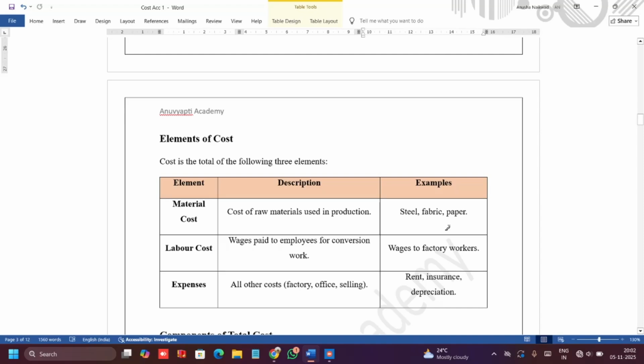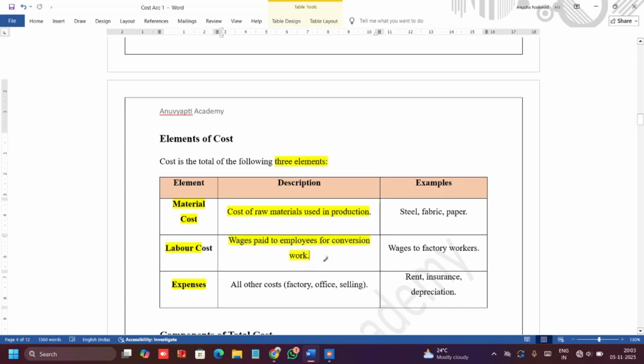Next is the very important topic when we are studying about cost and cost accounting. So there are three elements to cost. One is material cost, labor cost, and expenses. Material. What do you understand by the word material? Obviously, raw materials. So, material cost is nothing but the cost of raw materials. Now, to make one cake, what are the raw materials required? Sugar, maida, ghee, oil. Okay, these are the raw materials I require. What is the cost of these raw materials? It is nothing but the material cost.